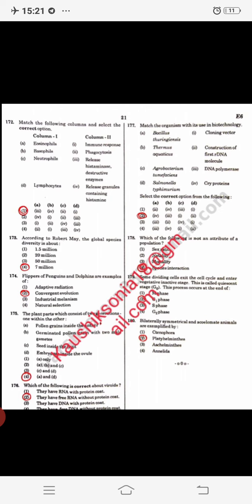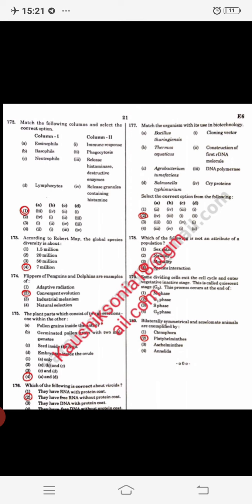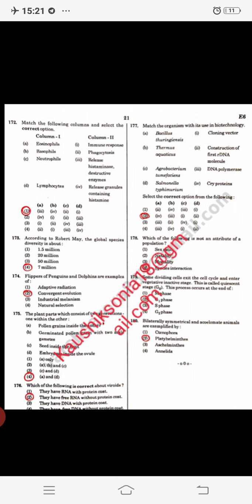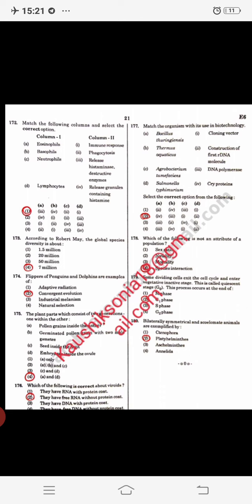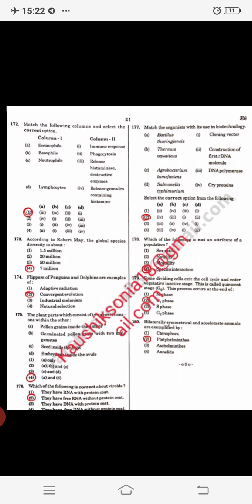Next, match the column. Bacillus thuringiensis, related to Cry protein, Thermus aquaticus, DNA polymerase, Agrobacterium tumefaciens, that is used as cloning vector, and Salmonella typhimurium, construction of first recombinant DNA molecules. So option C will be related to this as cloning vector. ठीक है, so option second will be right. Next, which of the following is not an attribute of population? Sex ratio, natality, that is birth rate, mortality, death rate, all three are attributes of population. So D, species interaction, is the right answer.